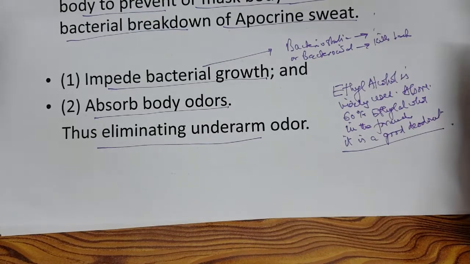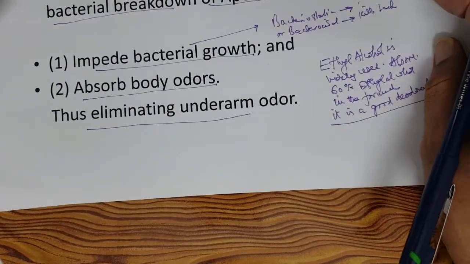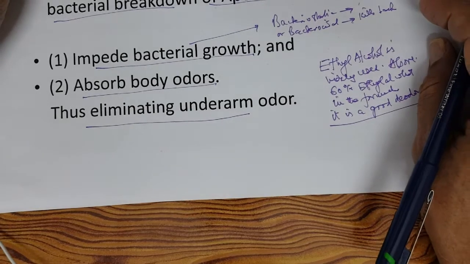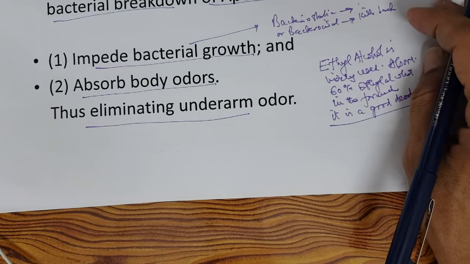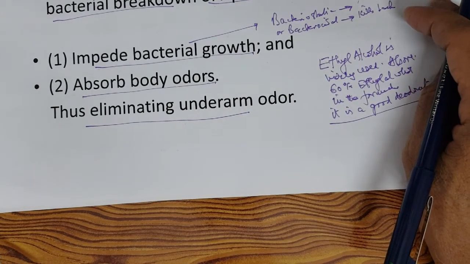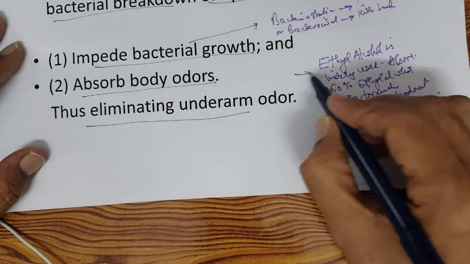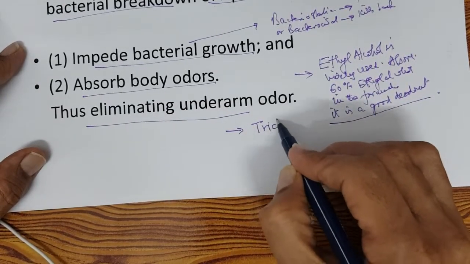It's a good deodorant by itself because it arrests the bacterial growth, right, and therefore it doesn't allow apocrine sweat to decompose. The other ingredient that was widely used was triclosan.